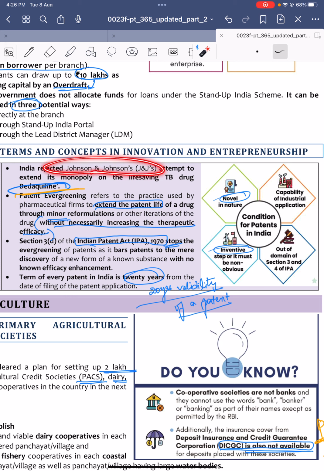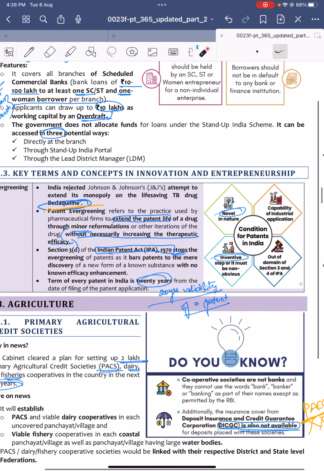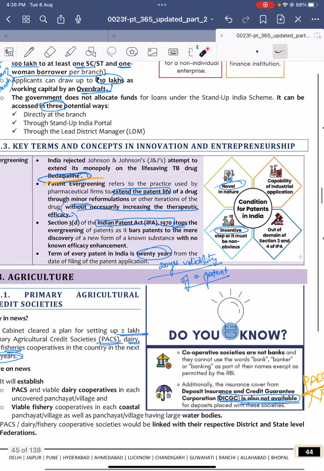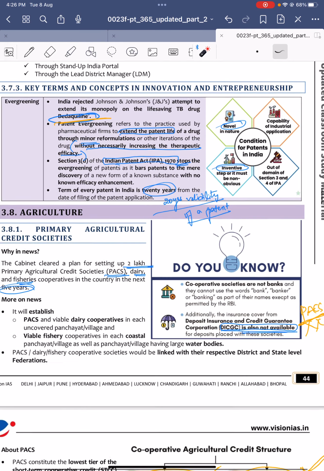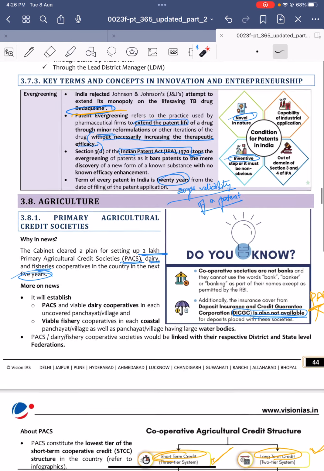Recently, Johnson & Johnson company attempted this evergreening for extending the life of its bedaquiline life-saving TB drug. So India rejected this evergreening.